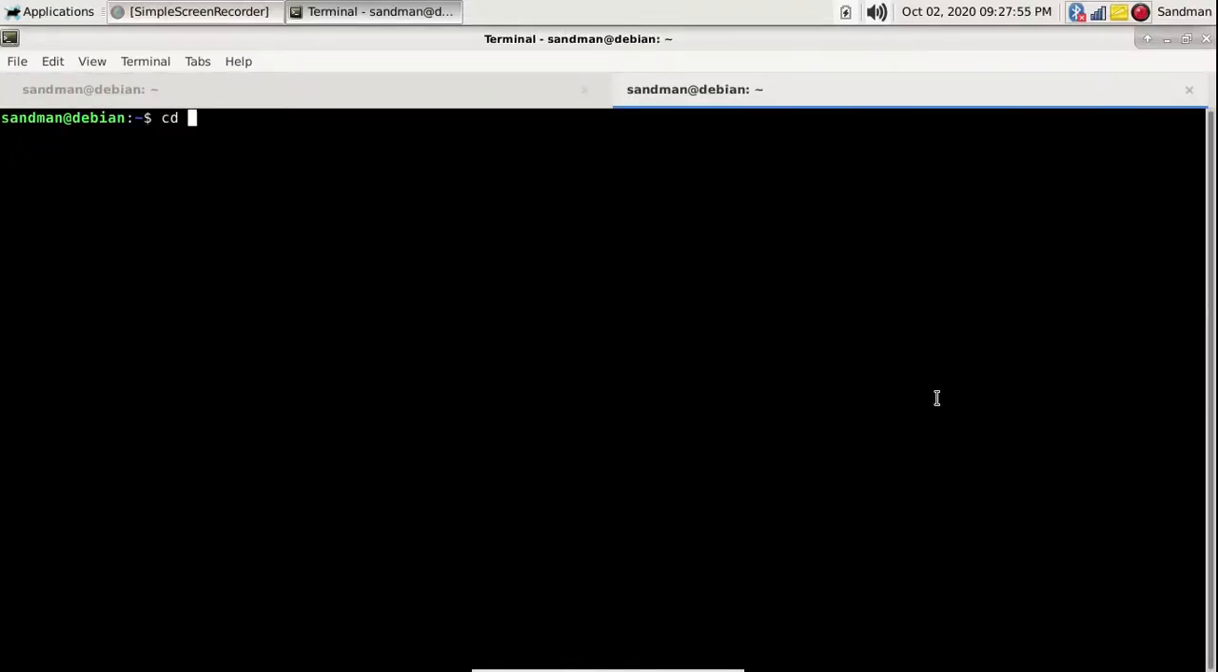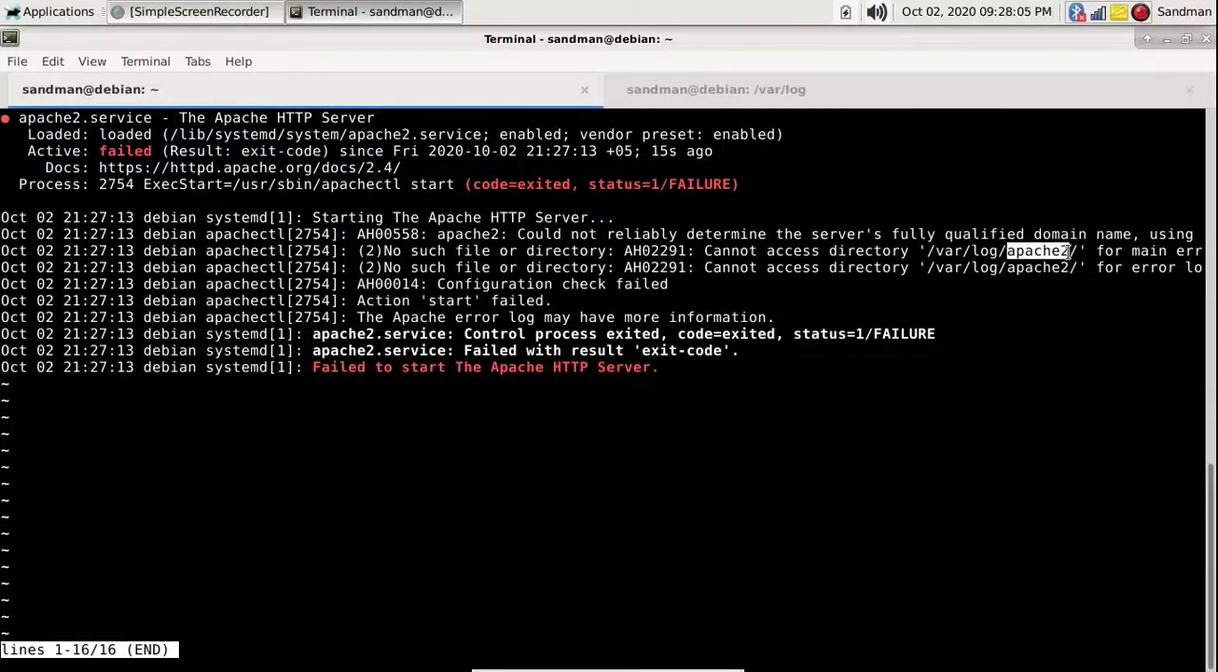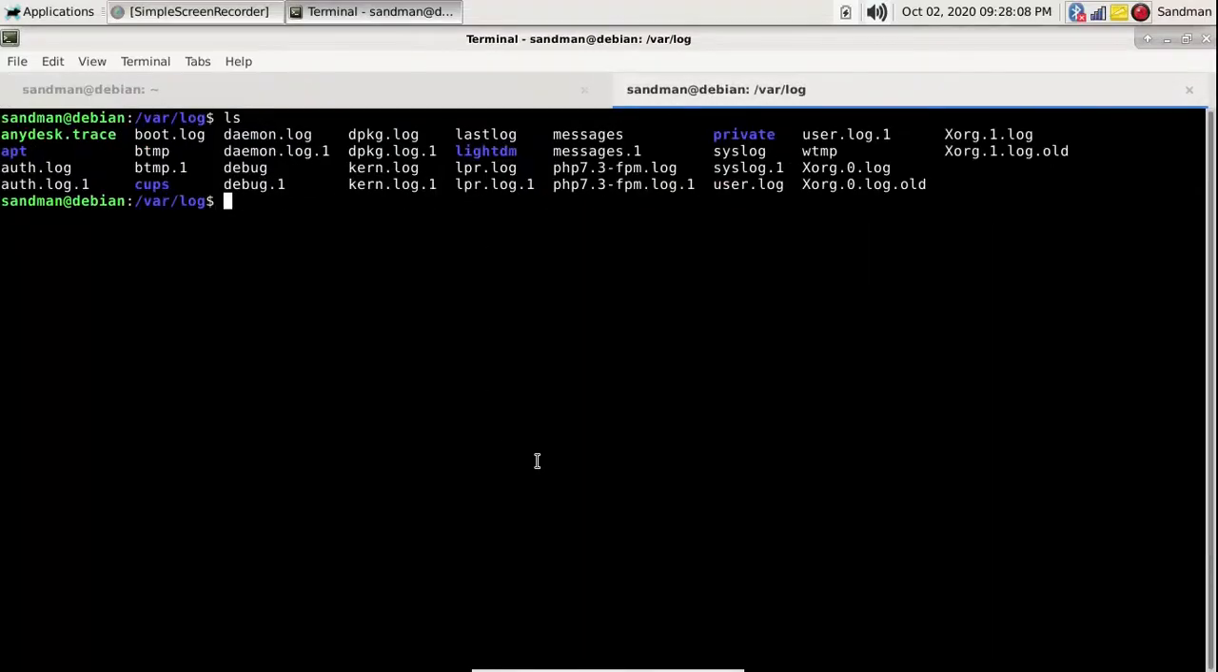So cd /var/log. As we can clearly see, there is no apache2 folder. So first of all, let's try making this up. mkdir apache2.